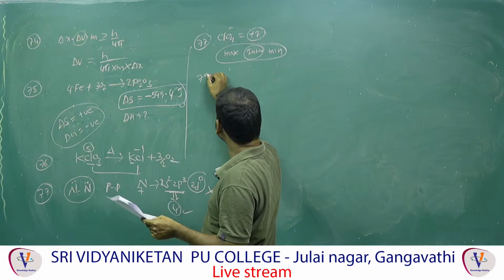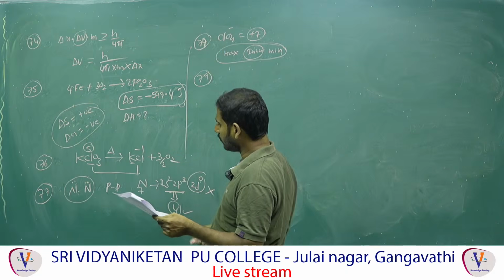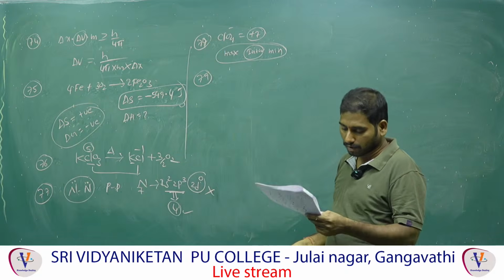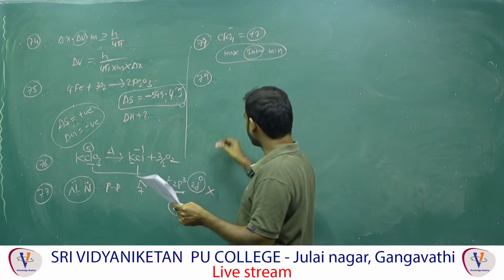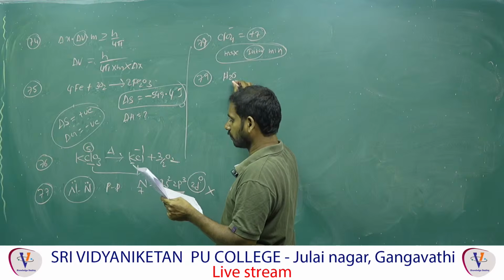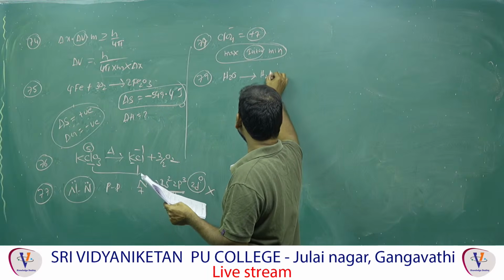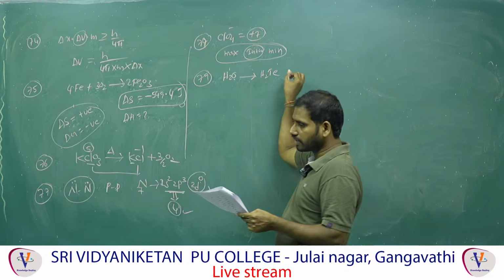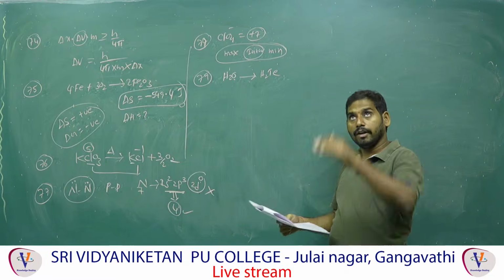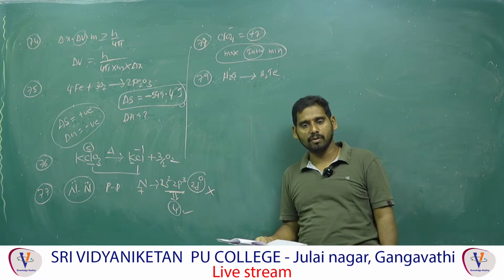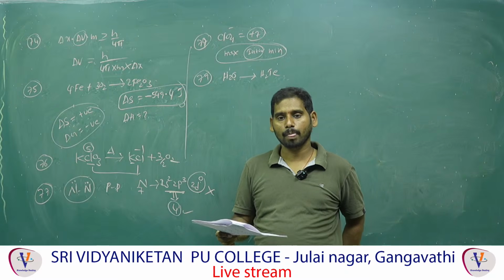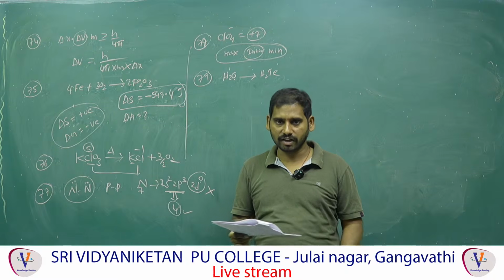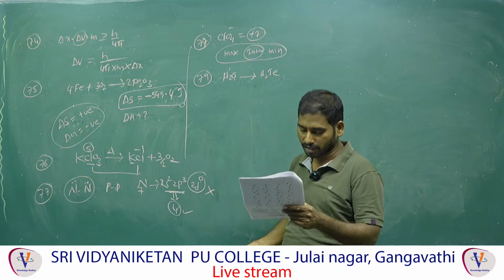79. The acidic character of hydrides of group 16 elements increases from H2O to H2Te. Oxygen, sulfur, selenium, tellurium, polonium. In a group from top to bottom, atomic size increases. Size increasing means loss of electrons is very easy, and easy loss of electrons means the oxidation tendency increases. Yes, correct.